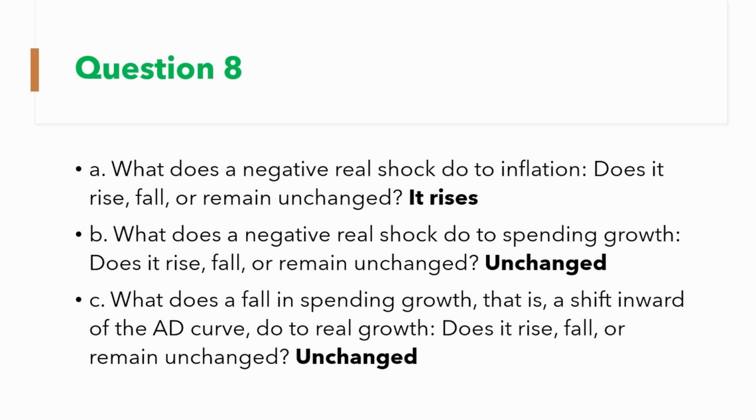here. So for question 8, we're asked what a negative shock does to inflation. Because a negative shock shifts the long-run aggregate supply curve to the left and decreases the real growth, inflation, which is also on the right side of the equation, along with real growth, must increase to compensate.